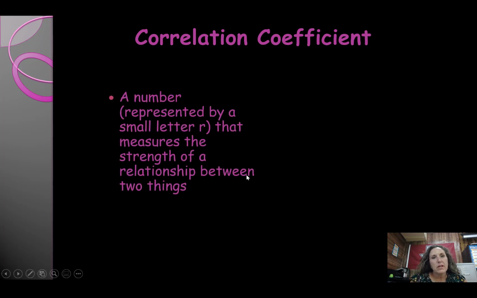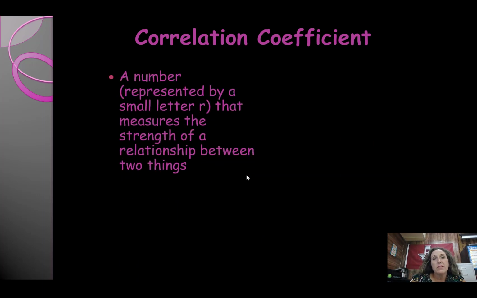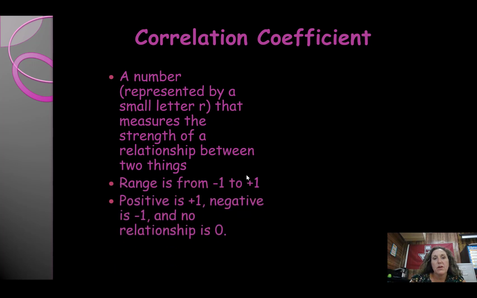The correlation coefficient is represented by the letter R, and it measures the strength of a relationship. So if two things are not at all related, like, by the way, ice cream and murder or ice cream and polio, then the relationship is going to have a 0 R, or a 0 correlation coefficient.